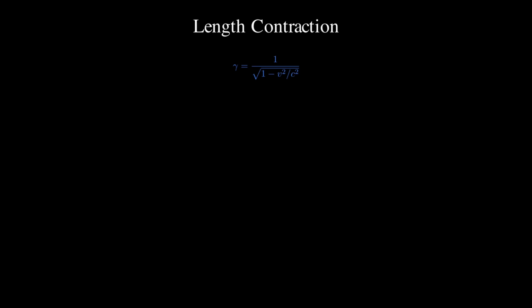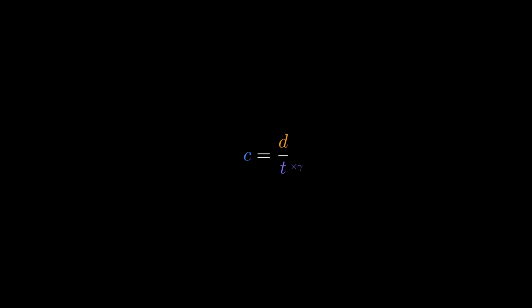We've seen how gamma changes time, but there's a second consequence. Think about it this way. Speed equals distance divided by time. Now, the speed of light is the same for everyone. That's our starting postulate. So if time stretches by gamma and speed stays fixed, then distance has to shrink. Here's what that looks like.